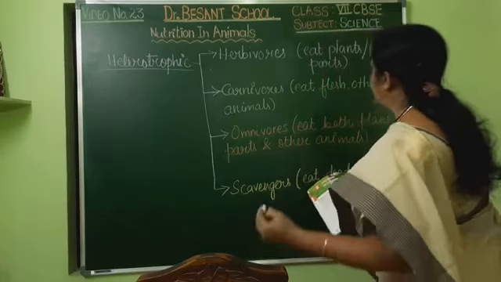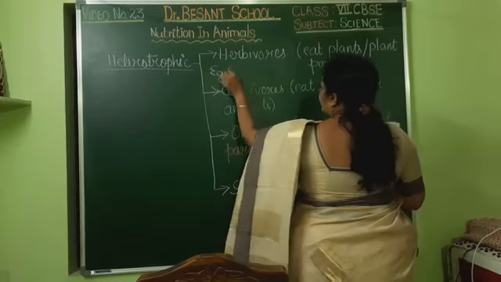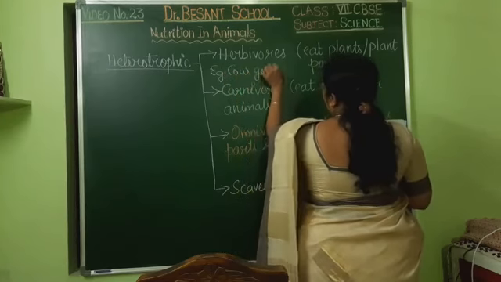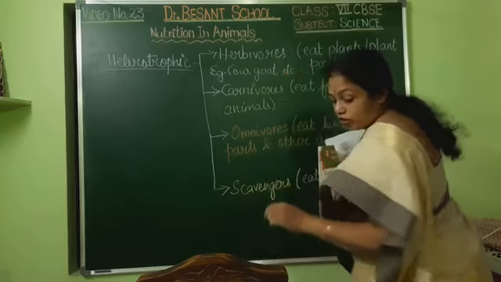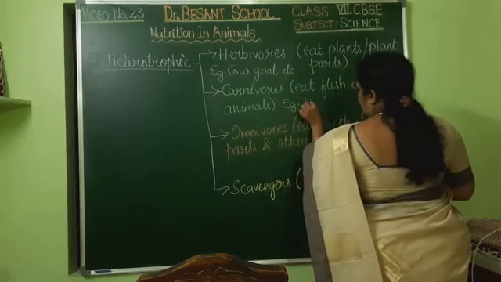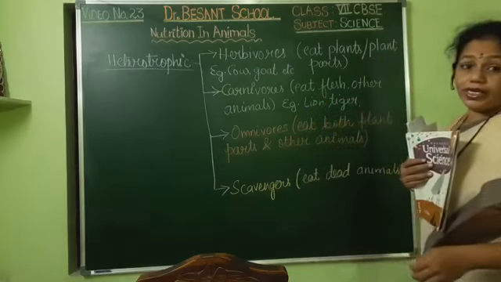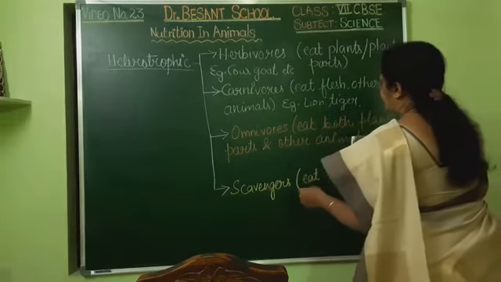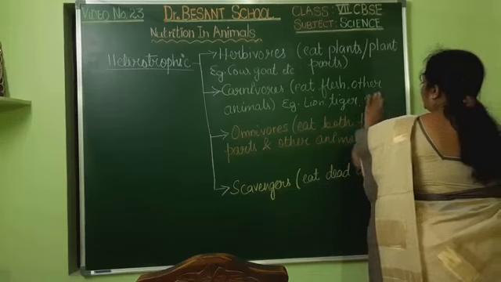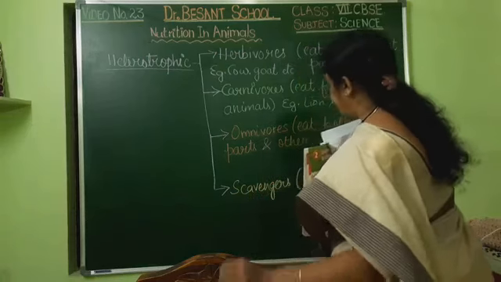Okay. So here herbivores examples. Can you help me writing? Yes. Without seeing also you all can write. Cow, goat, etc. You want more examples? You can note down in your notebook. Carnivore examples: lion, tiger. Yes, there are so many, isn't it? You can write all those examples. Next, you can even write a dog. But we'll write here major ones.